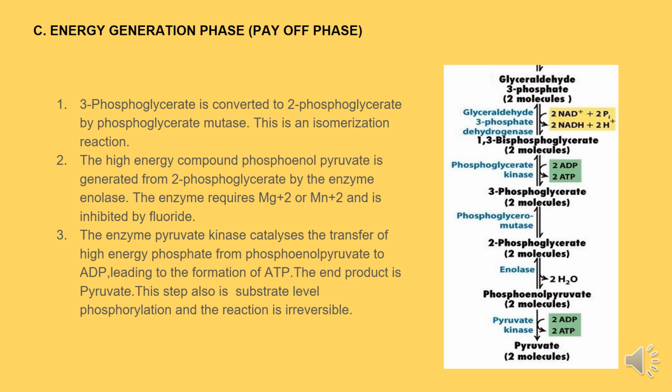The high-energy compound phosphoenolpyruvate is generated from 2-phosphoglycerate by the enzyme enolase. The enzyme requires Mg2+ or Mn2+ and is inhibited by fluoride. The enzyme pyruvate kinase catalyzes the transfer of high-energy phosphate from phosphoenolpyruvate to ADP, leading to the formation of ATP. The end product is pyruvate. This step also is substrate-level phosphorylation and the reaction is irreversible.